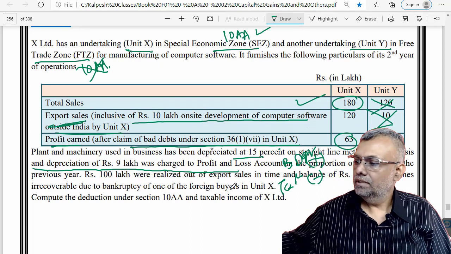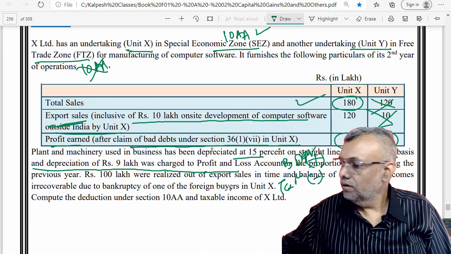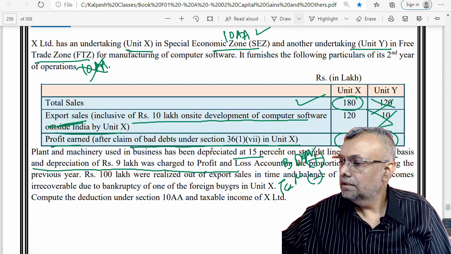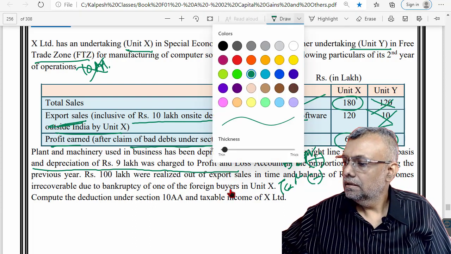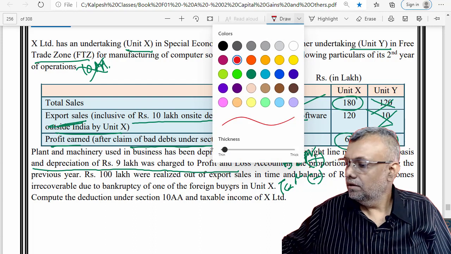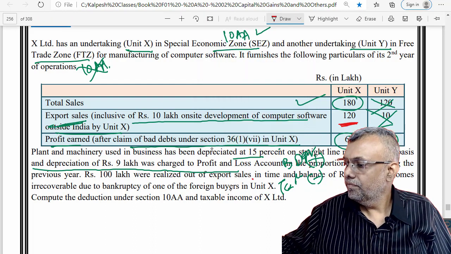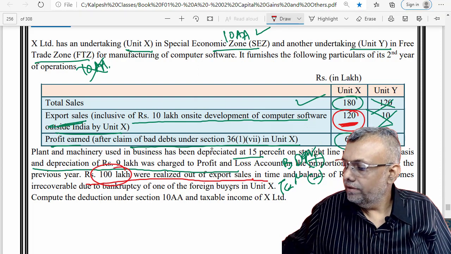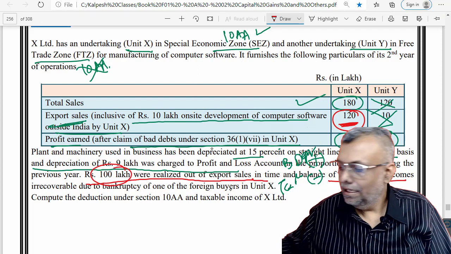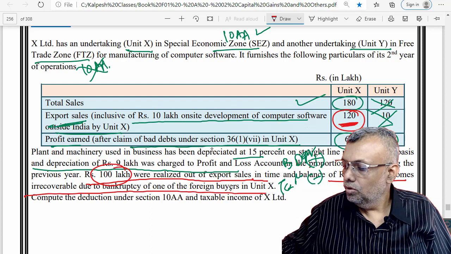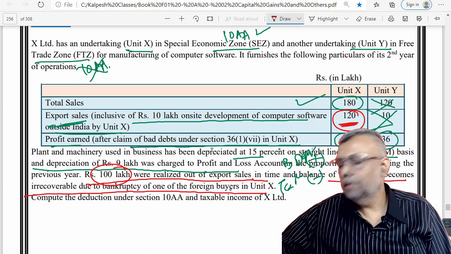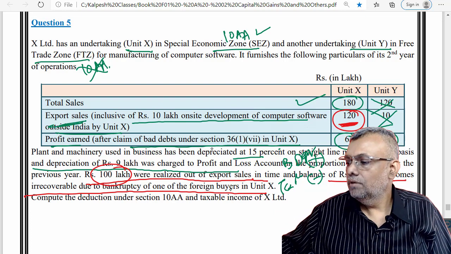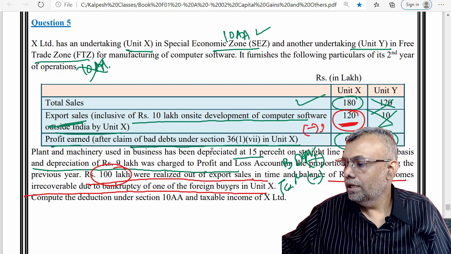So this is 120. Now out of this 120, 100 lakhs realized out of export sales and 20 lakhs become irrecoverable due to bankruptcy of one of the foreign buyers with respect to unit X. So how much have you realized? You have realized only 100. So 20 you are not able to bring in.